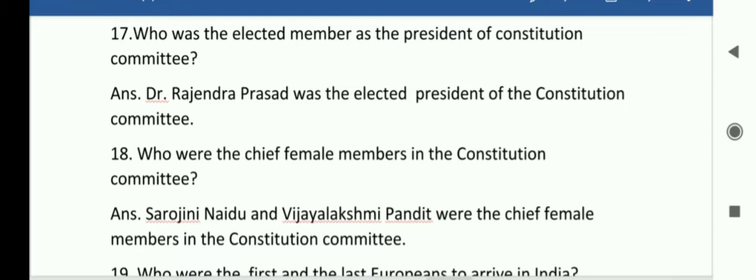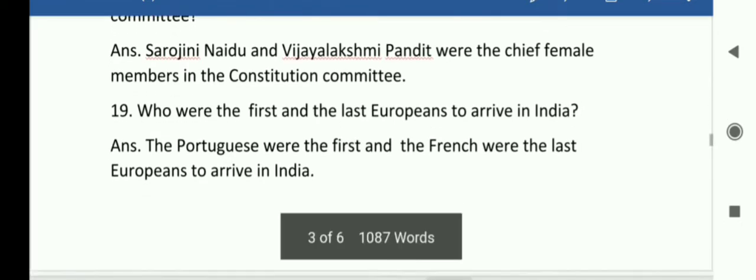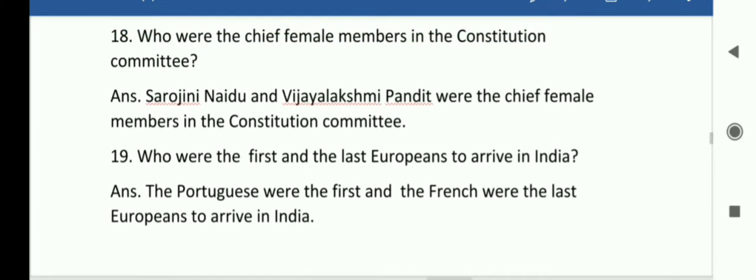Okay students, I hope you got it. 19 number students, who were the first and last Europeans to arrive in India? So answer is the Portuguese were the first and the French were the last Europeans to arrive in India. Remember students here, the Portuguese were the first and the French were the last Europeans to arrive in India.